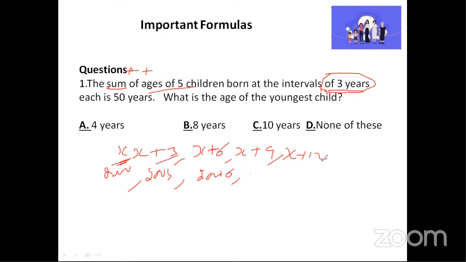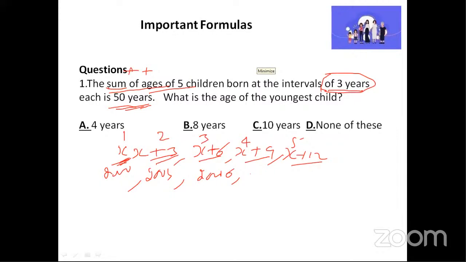Sum of ages of 5 children born at intervals of 3 years. First one is x, next x plus 3, x plus 6, x plus 9, x plus 12. We got 5: first one, second one, third child, fourth child, fifth child. Now they have given one more hint. The sum of ages, sum means we need to add all of them, is equal to 50 years. Okay, which part you didn't get, Taisha?